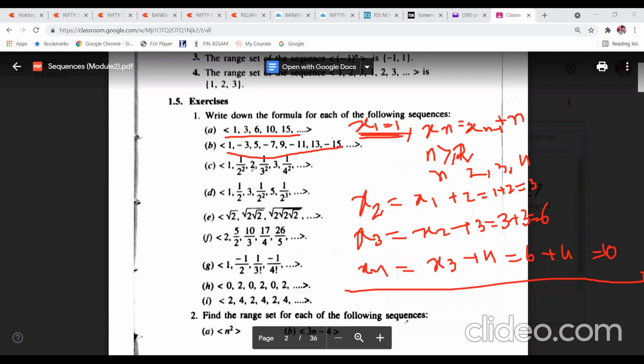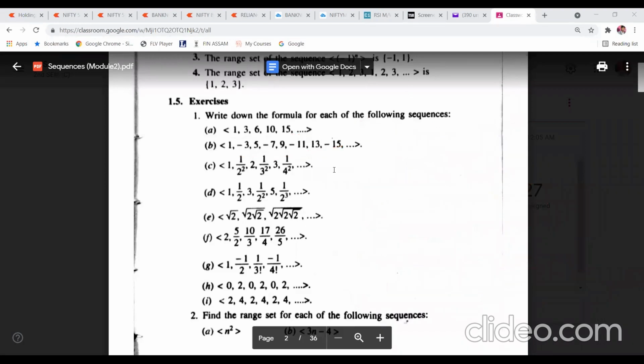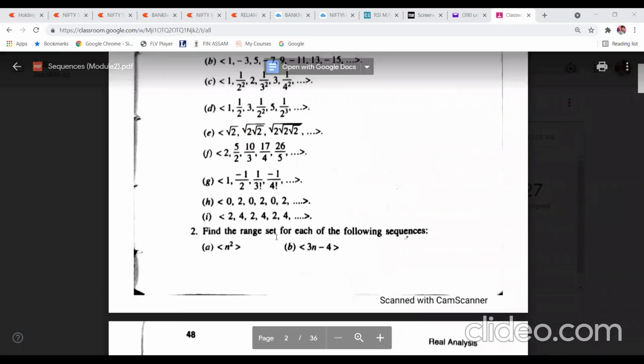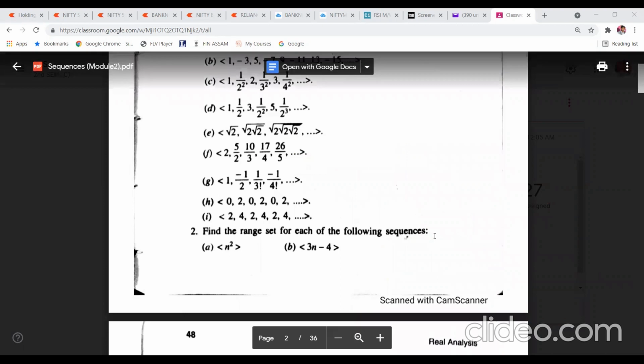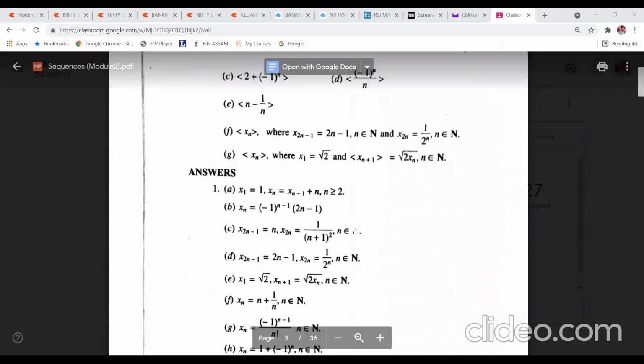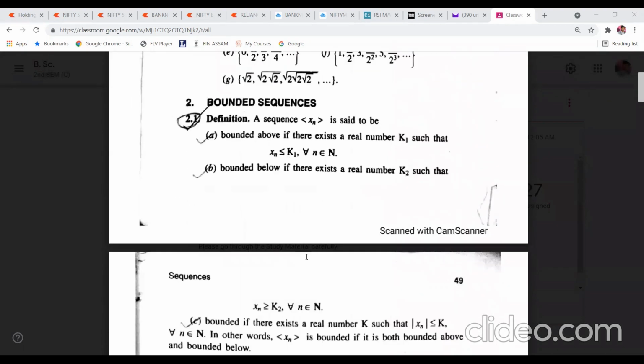This is 1 by 2 square 2. Just try to write like this. Then there are more. You need to find the range set of each of the following. Very simple. You put n equal to 1, 2, 3, 4, 5, 6, 7 like this, and just write the range set. Write the distinct elements. Don't write the repeated numbers. Similarly for all of these. These answers are also given.